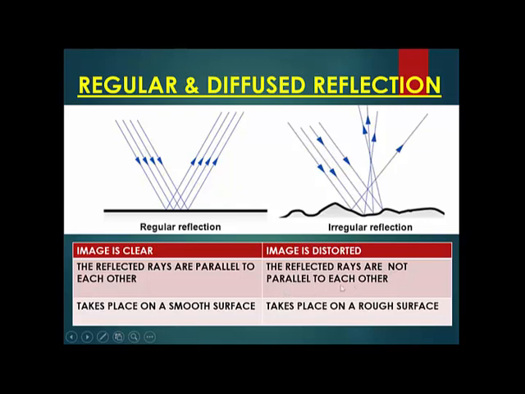That is the first. Now suppose here in regular reflection, see, all the light rays are parallel, so you will be able to see the image of a tree very, very clear to you. Okay, but here what will happen? Because the surface is irregular, the reflected rays are not parallel. So here the image formed will be distorted. So in the regular reflection, the image is clear. However, in the diffused reflection, the image is distorted. It is not clear.